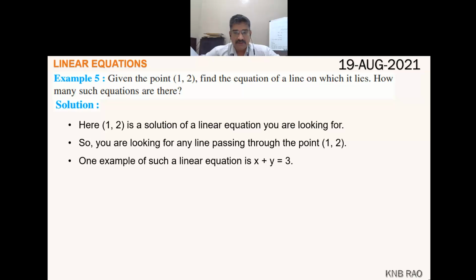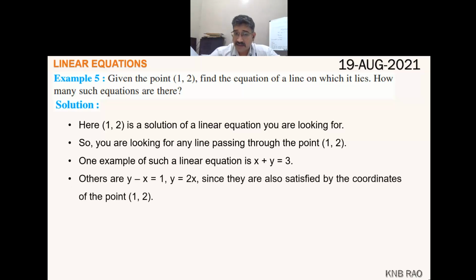An example: (1, 2) is the solution of x + y = 3. This is a linear equation in two variables which will have (1, 2) as a solution, and definitely the graph of x + y = 3 will pass through (1, 2).